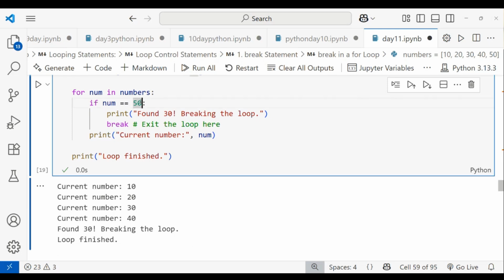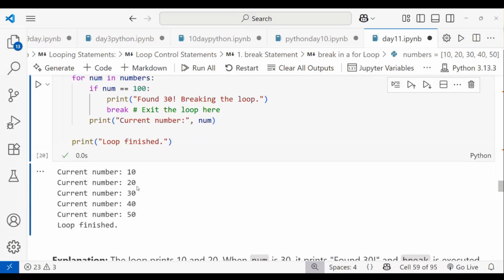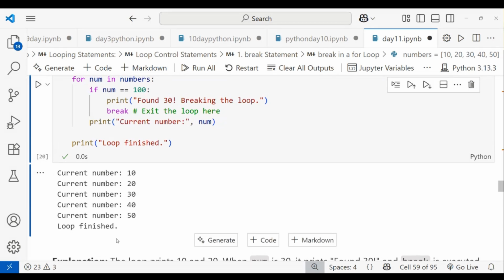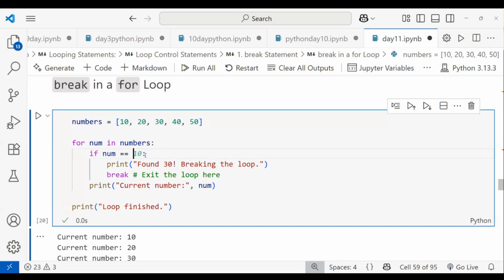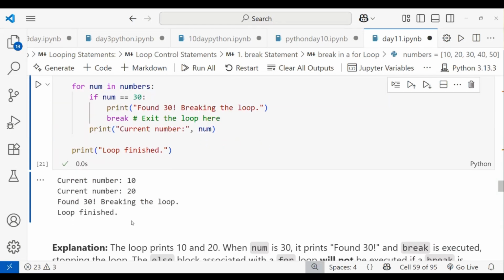And if you mention a value that is not in the list, like I'm mentioning 100 here, you can see 10, 20, 30, 40, 50, and it will not print found, breaking the loop. It's not printing because 100 is not in the list, so the loop just finishes. Like that break will work. Remember what the use of break is: to exit from the loop in that situation. So we can use the control statement called break.